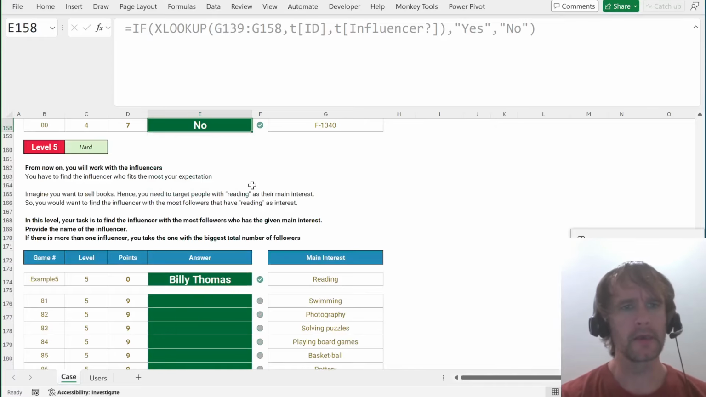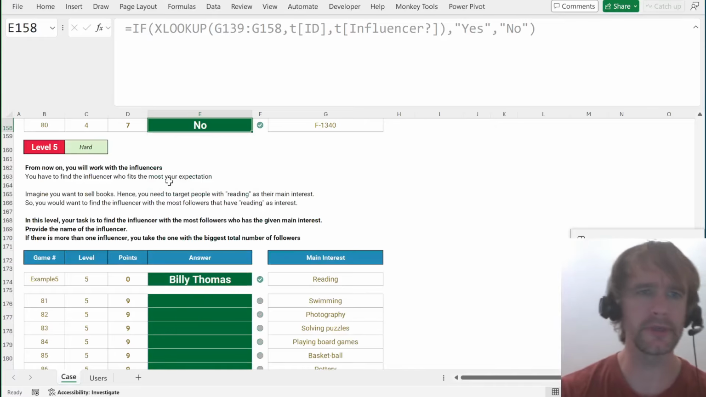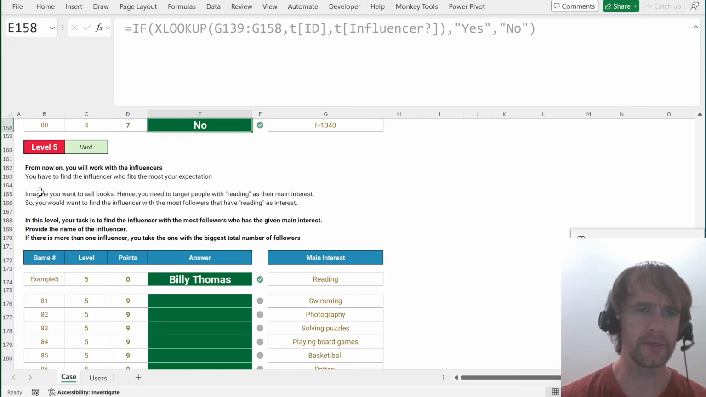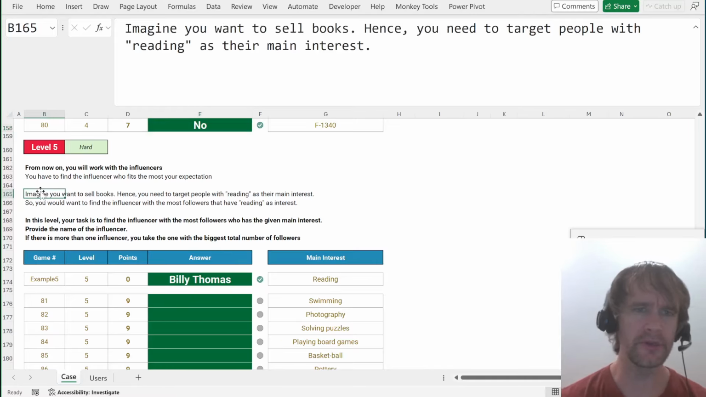Okay. So from now on, we'll work with influencers, and you have to find the influencer who most fits your expectation. So imagine you want to sell books, hence you need to target people with reading as their main interest. So you want to find the influencer with the most followers that have reading as an interest. And I remember where the next few levels go from here, so I'm going to read ahead and kind of show you, because we'll probably tackle the rest of these roughly in one block.